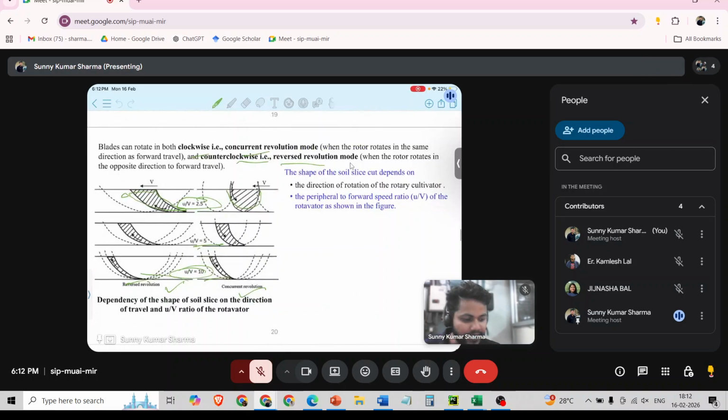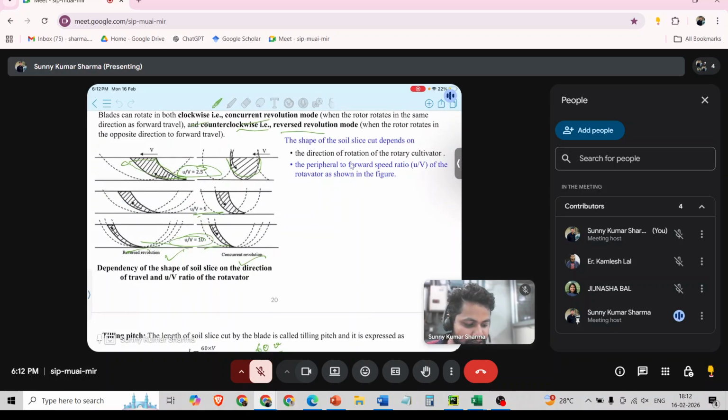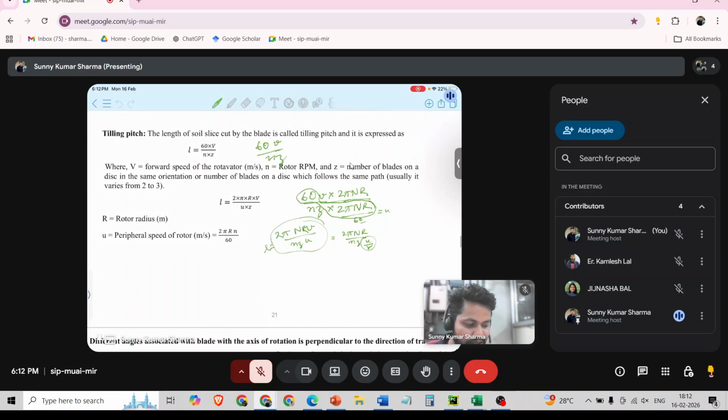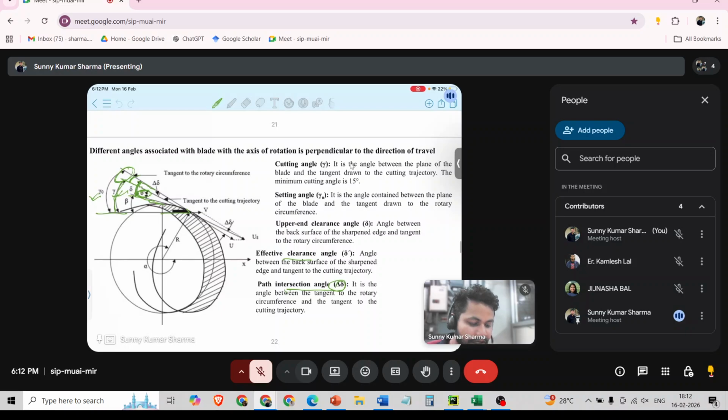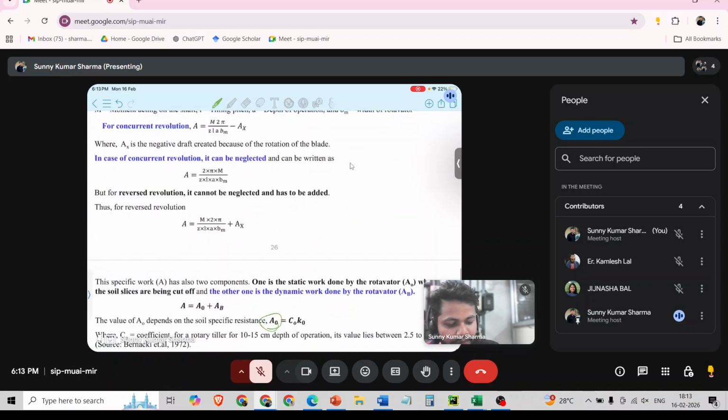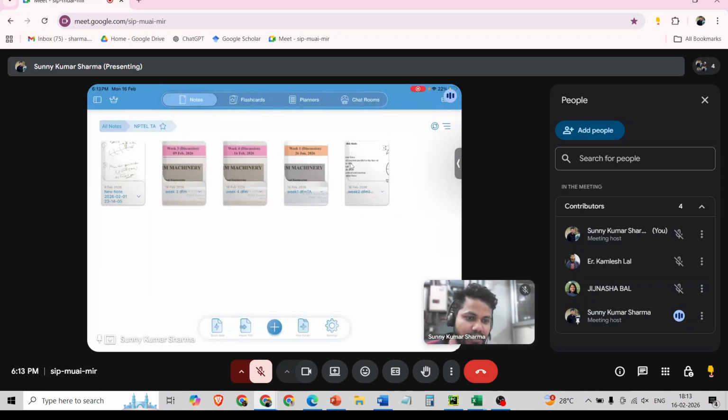In last class, I explained in detail how this rotavator works, how this tilling pitch shape is coming, how the tilling pitch formula is coming, and what the different angles associated with the rotavator are. I explained all the angles in detail in last class, like how these graphs are coming, how this tan delta is being affected by alpha and by the v and u ratio. So we can discuss it here.